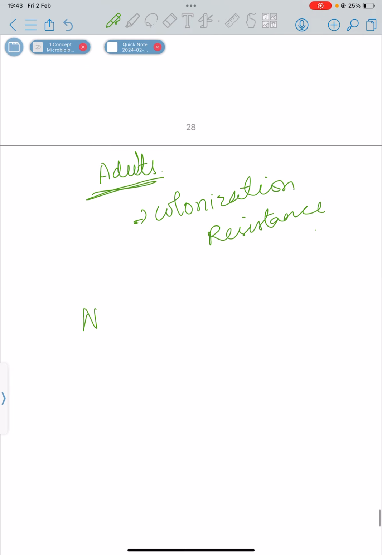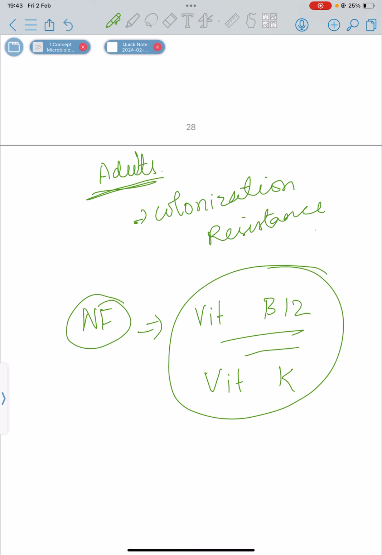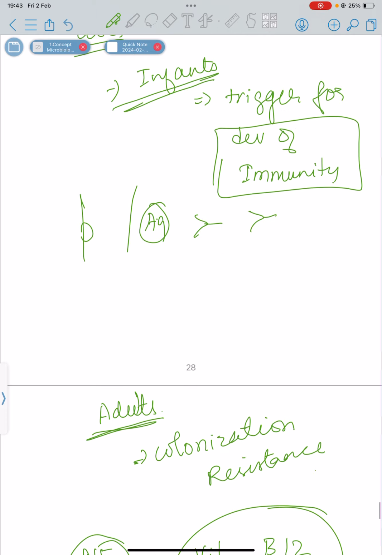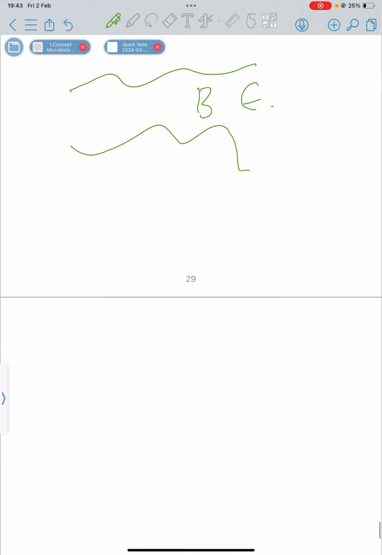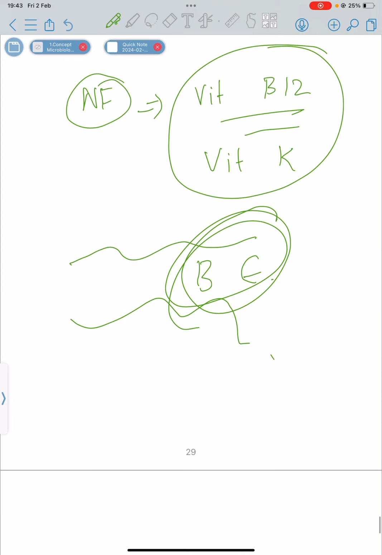Also, normal flora are responsible for synthesizing vitamins like vitamin B12 and vitamin K. These are also made by bacteria. What are the bacteria found in the intestine? Bacteroides and E. coli. Clear? Mainly Bacteroides, others are also found.